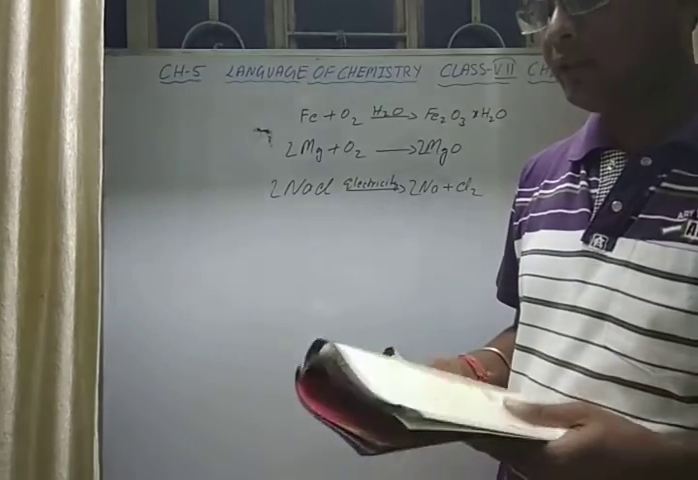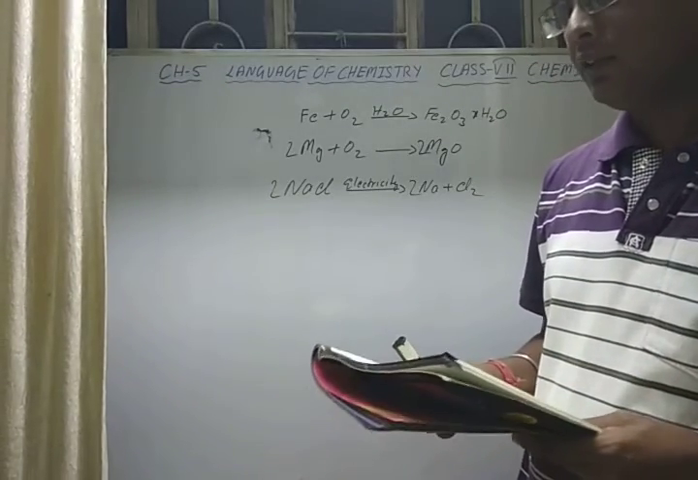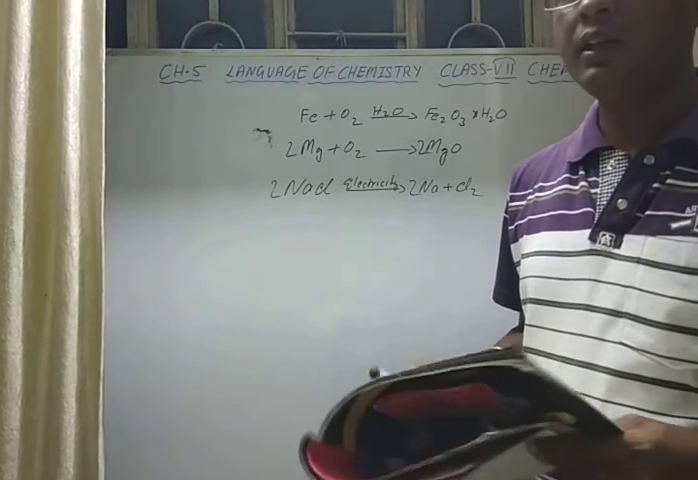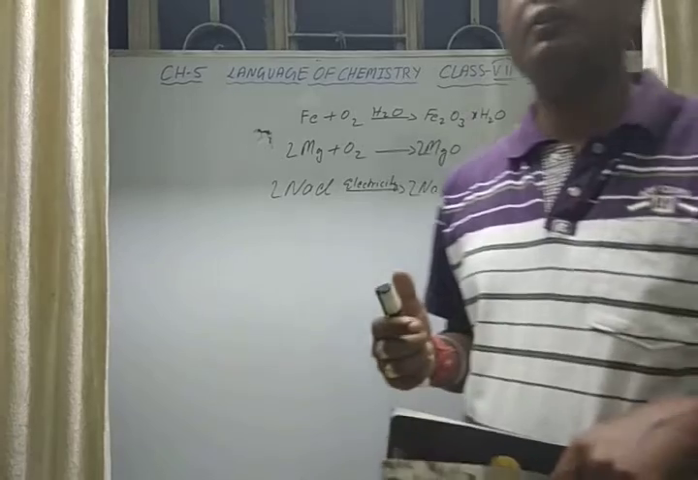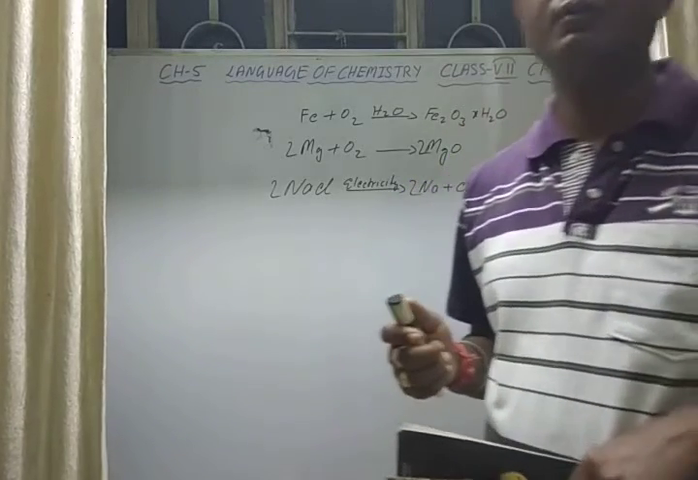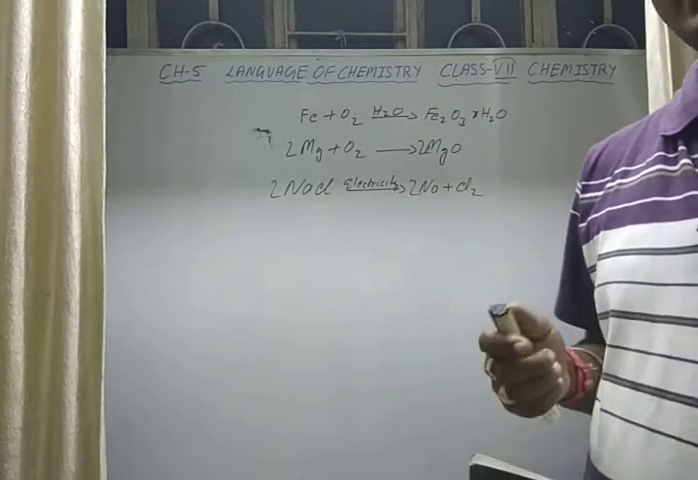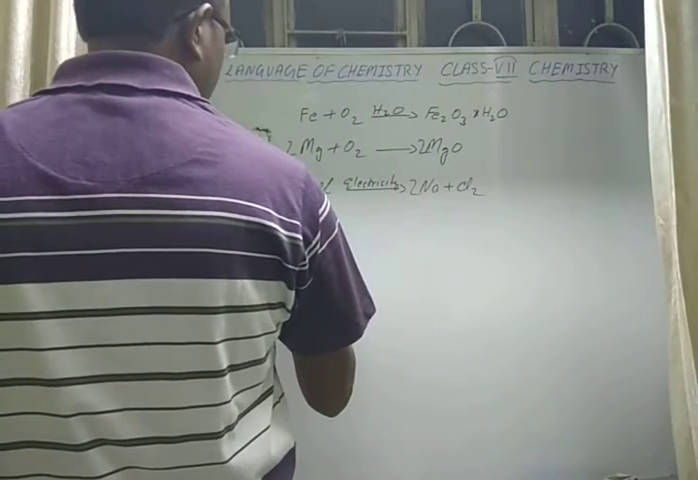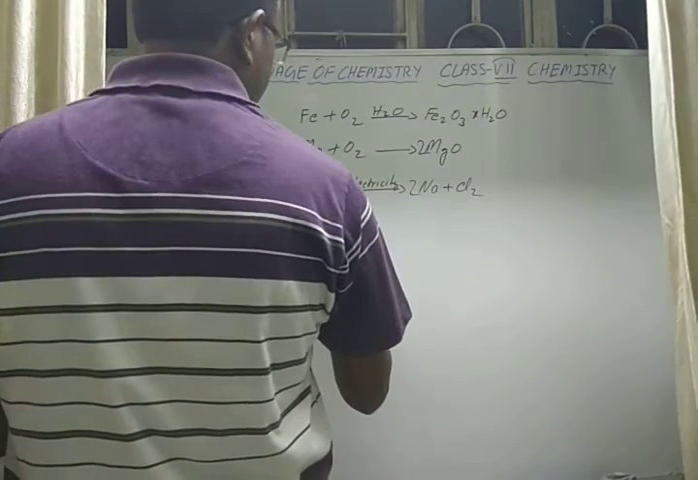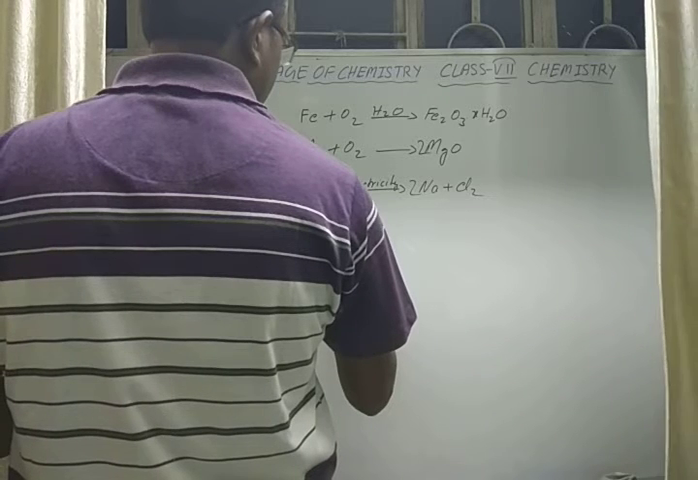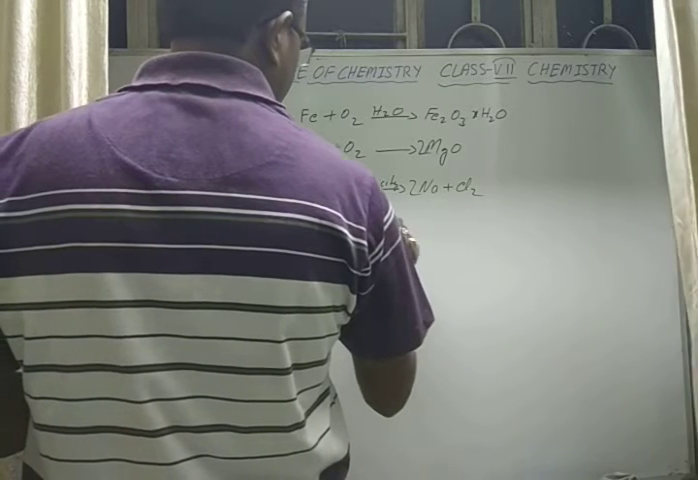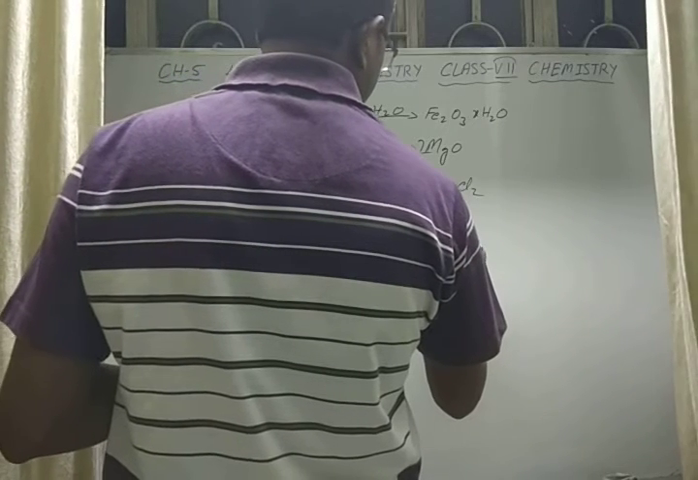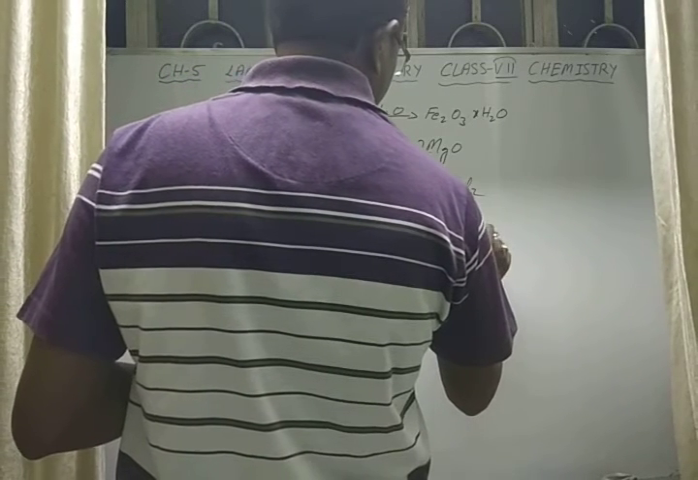Next question is, what happens when electric current is passed through water? When electric current is passed through acidulated water, the molecule of water breaks and decomposes to form hydrogen and oxygen. So what will be the reaction? Water, when electricity is passed, decomposes into hydrogen plus oxygen. So this is the word equation.